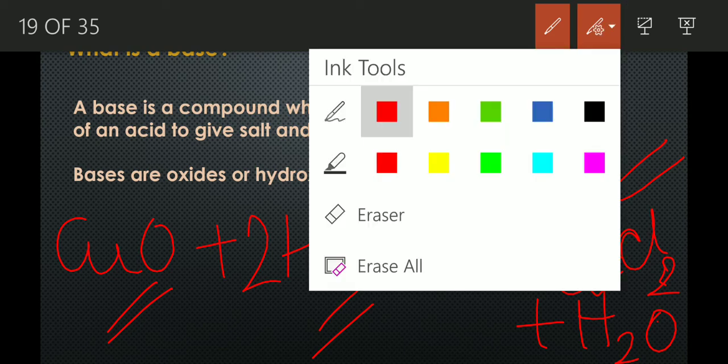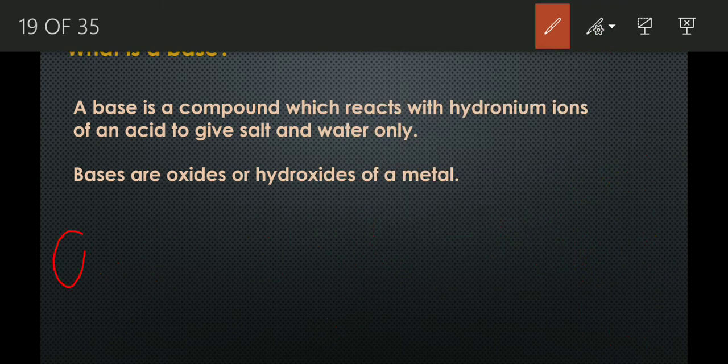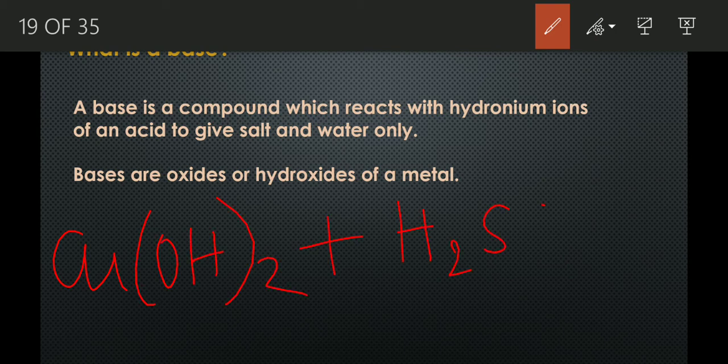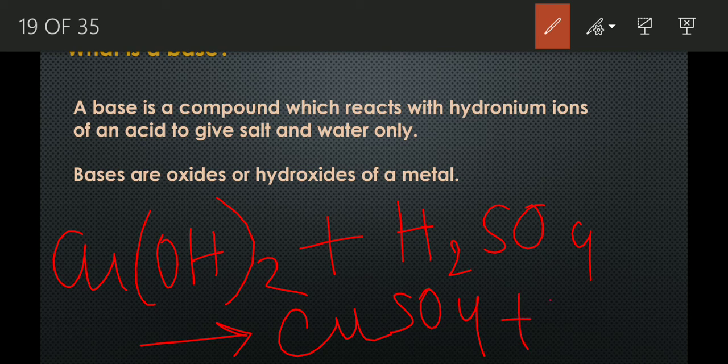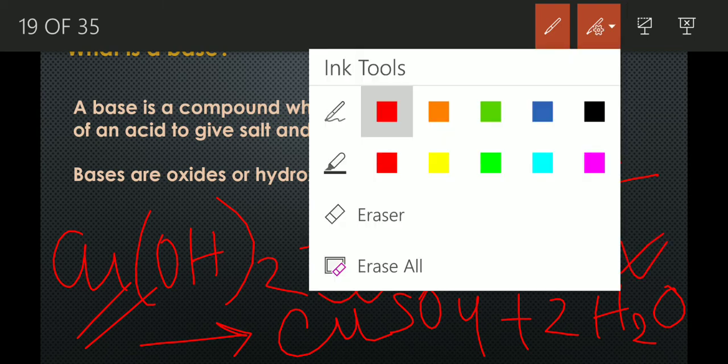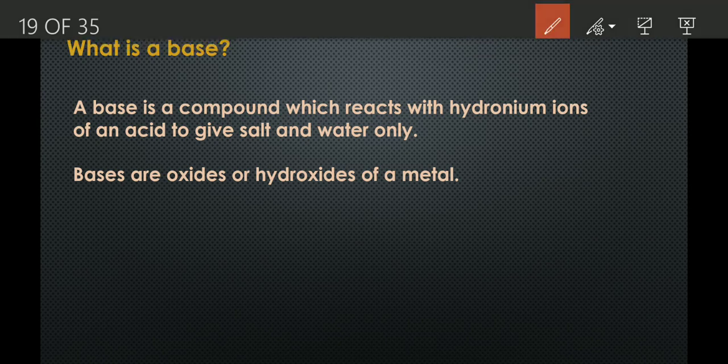Not only copper oxide, copper hydroxide is also a base. See, copper hydroxide, Cu(OH)2, plus an acid like H2SO4, sulfuric acid, then it produces copper sulfate as a salt and water. 2H2O to balance the equation. Here copper hydroxide is the base. It reacts with an acid, sulfuric acid, to produce a salt, copper sulfate, and water. So both copper oxide and copper hydroxide are bases.